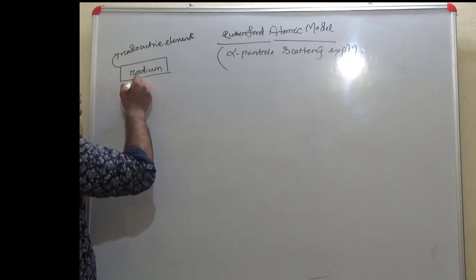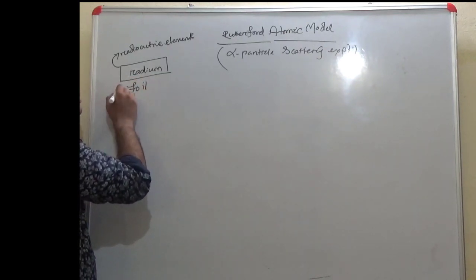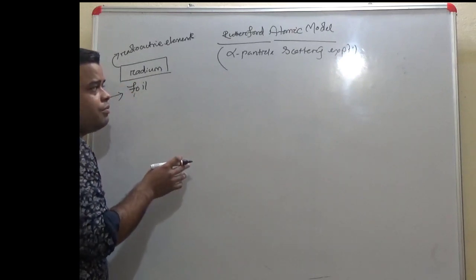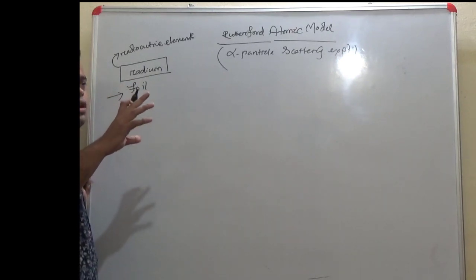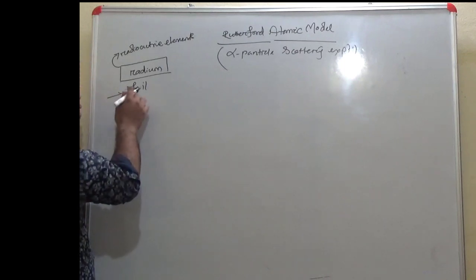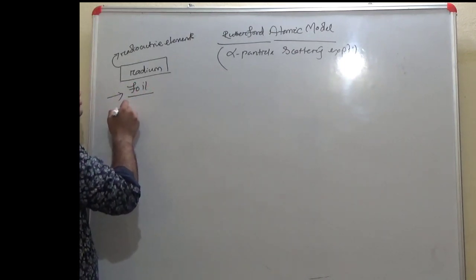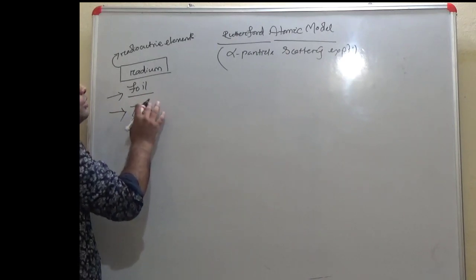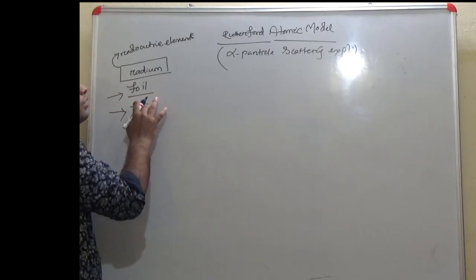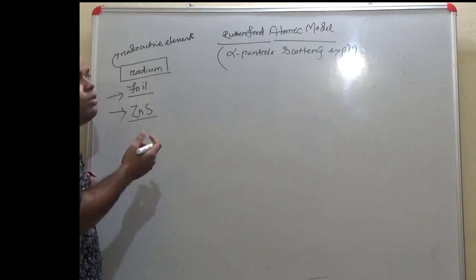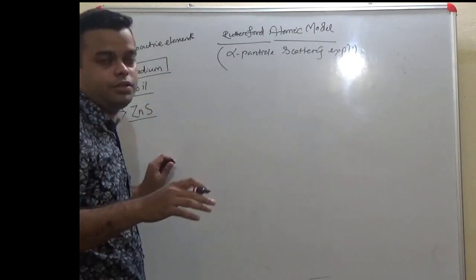Now, one other term is foil. You could obtain a wrapper of gold foil. Such a wrapper was obtained, a gold foil. Then there is the zinc sulfide screen. What is the role of zinc sulfide?